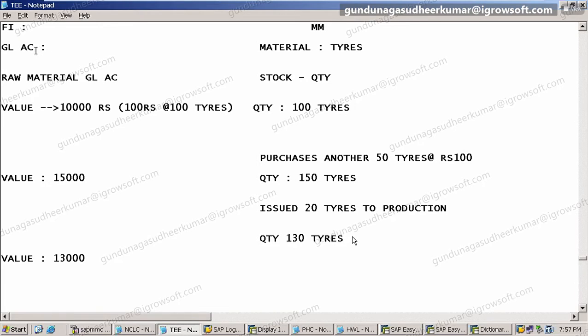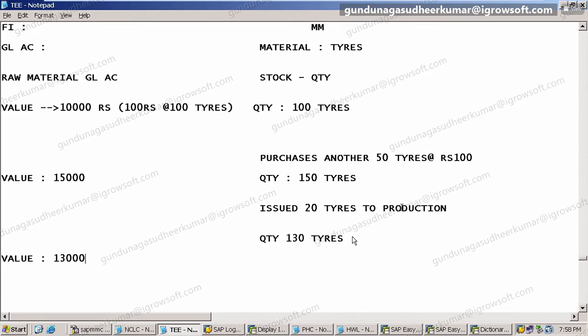But my GL account is in finance. It should be updated or not? Yes, sir. So here in SAP, in other ERPs, this will be happening manually. This updating of the GL account will happen manually. Manual means after issuing, after purchasing, the stores clerk will inform the accountant, and the accountant will post one entry. Then it will update. Now after issuing the stock to production, again the stores clerk will tell the accountant. Then he will post. You understand?